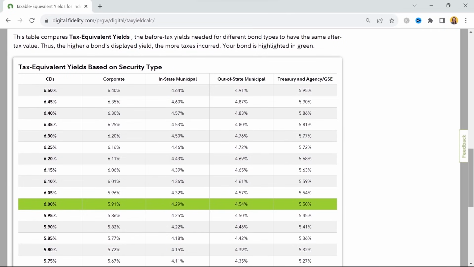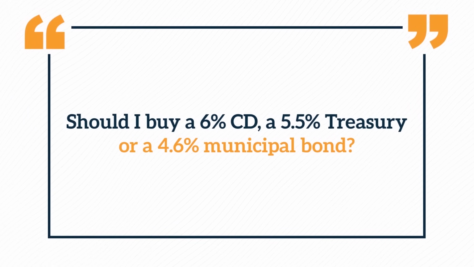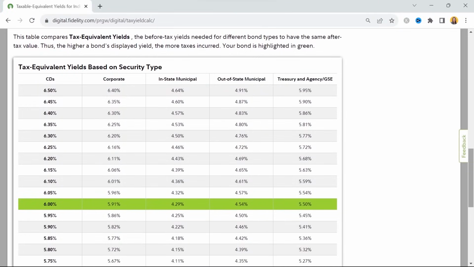So moving on, this table also shows me that a 6% CD in New York State is equivalent to an in-state municipal bond yielding 4.29% and an out-of-state municipal bond yielding 4.54% and a Treasury GSE yielding 5.5%. So going back to the original question, should I buy a 6% CD, a 5.5% Treasury, or a 4.6% municipal bond? What Fidelity's calculator shows me is that in this instance, I should go for the 4.6% municipal bond because it's higher than all these other equivalent yields here. Pretty handy for comparison purposes, right?